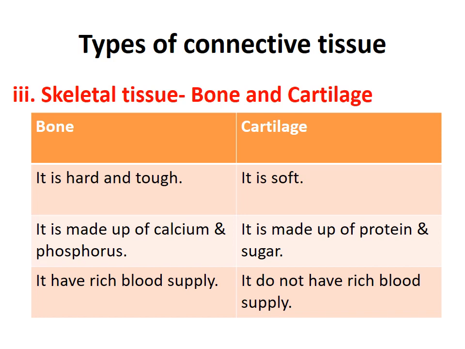This is the second difference. Third difference is that bones have a rich blood supply. And cartilage does not possess a rich blood supply. So this was the difference between bones and cartilage.